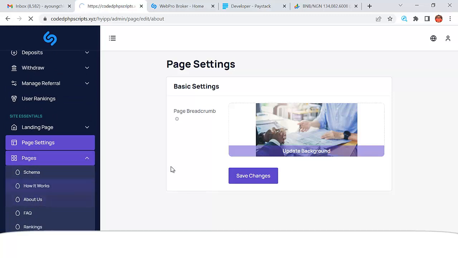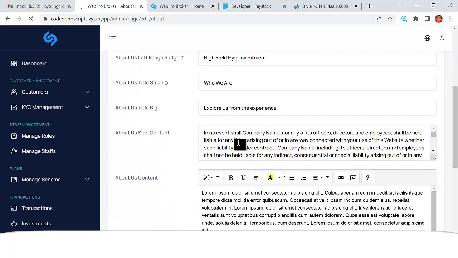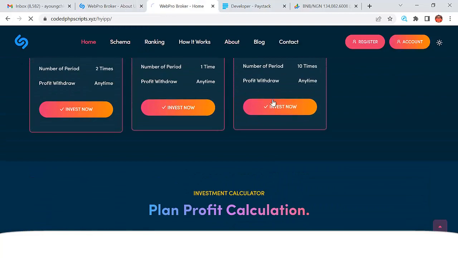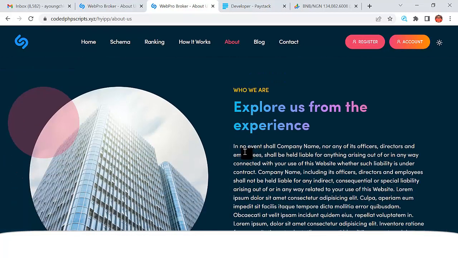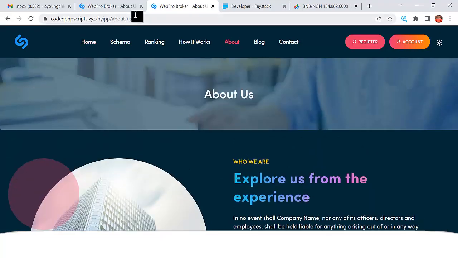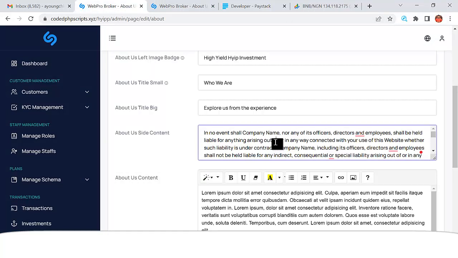You can see the how it works, you can see the about us text. You see that in no event the company. So if you go to the about us, you see that in no event the company. Can you see that? So I can just copy my about us and paste there.